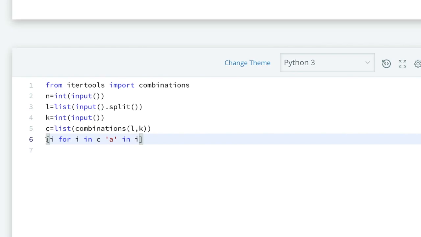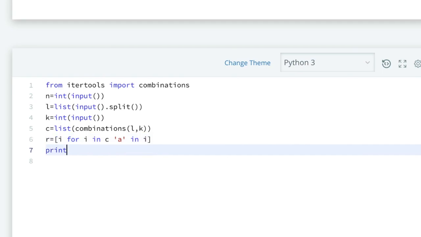I am saving this list as, suppose, result, R equal to result. From this iteration we have filtered out the combinations in which A is present. Now we will take the length of R, which gives the total number of combinations in which A was present, and divide it by the total combinations, length of C.